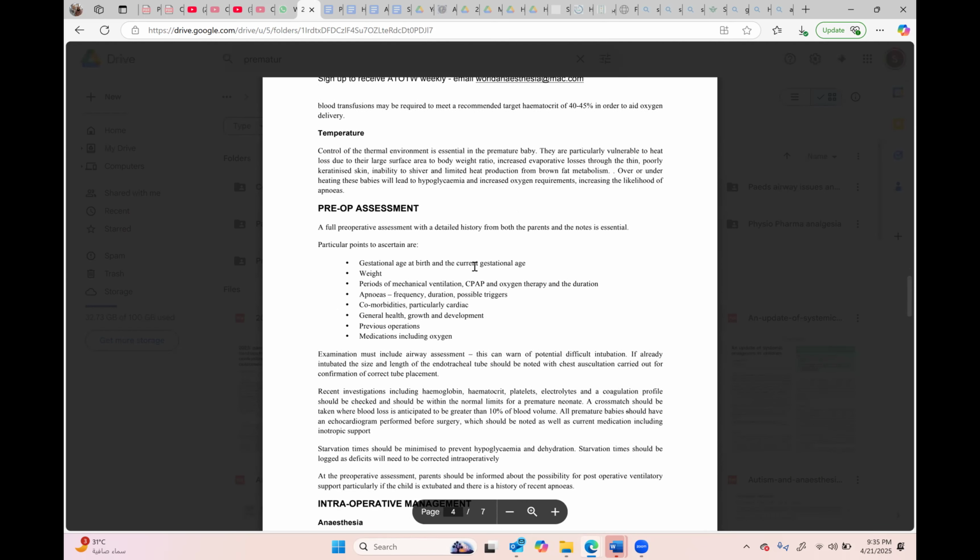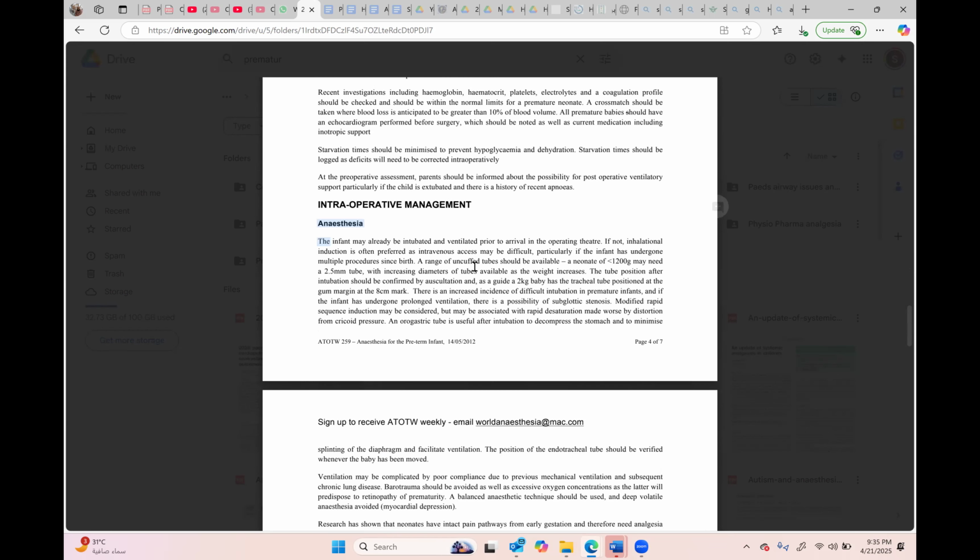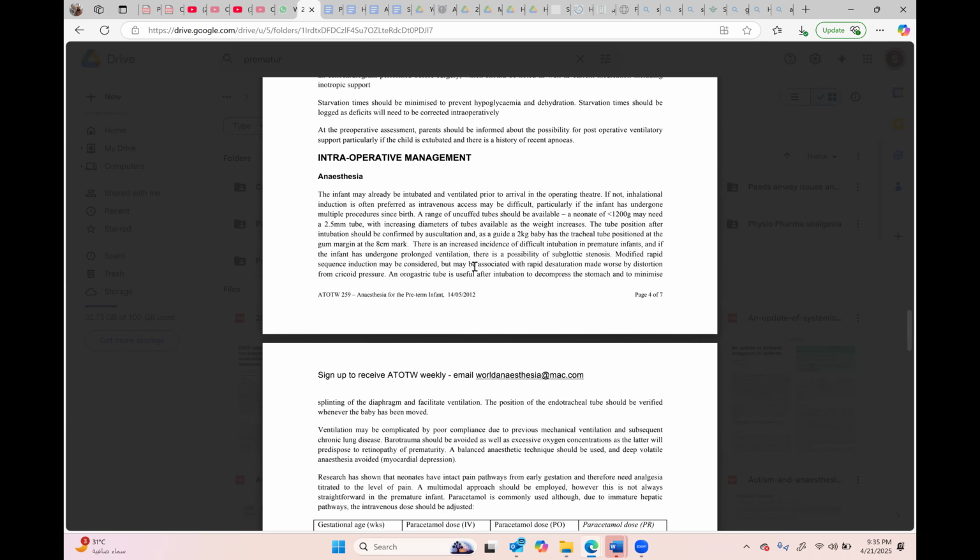Actually, the majority of things are the same. You have to think about post-gestational age, post-operative apnea, impaired gas exchange, lung maturity issues, and retinopathy of prematurity. So these are the things you should be doing. Okay.